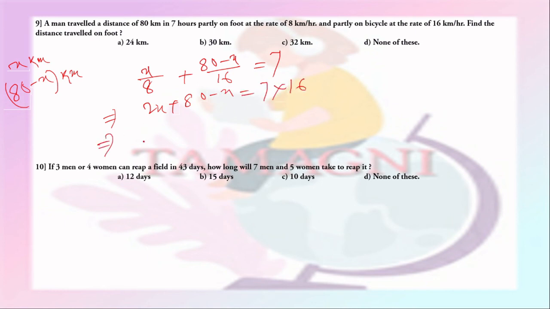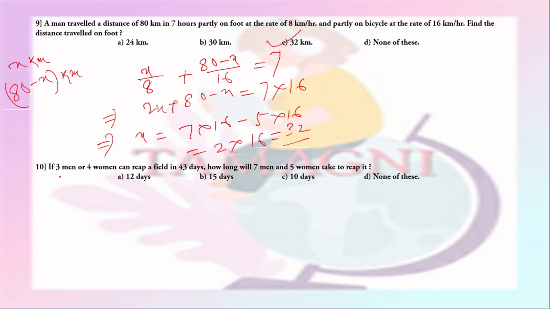So this gives x equal to 7 into 16 minus 80. 80 means 5 into 16. So this gives 2 into 16, that is 32. So 32 kilometer was covered on foot. So option C is the right answer.